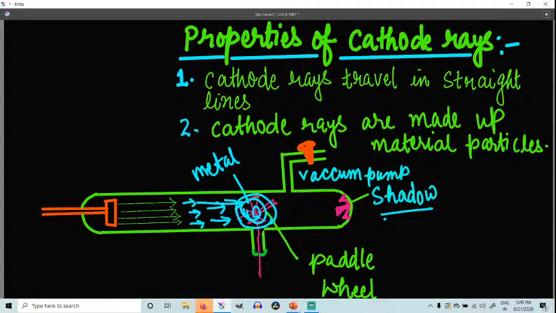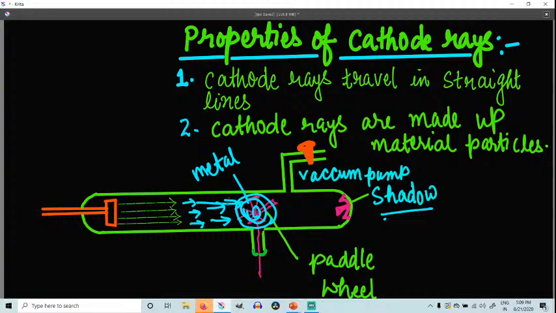So if we take a light paddle wheel and place it in the path of the cathode rays, for example, when the cathode rays strike the blades of the upper half, what is going to happen?